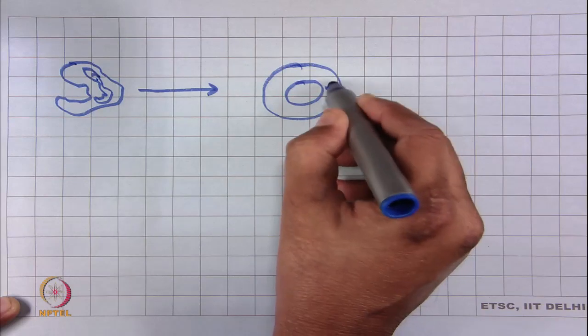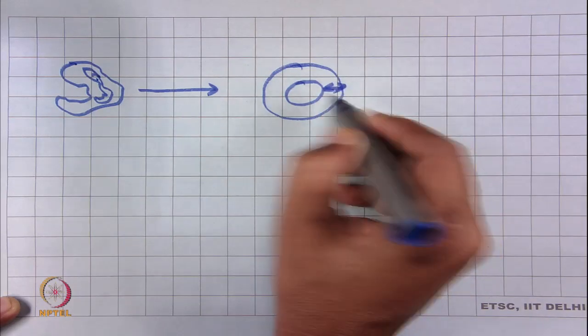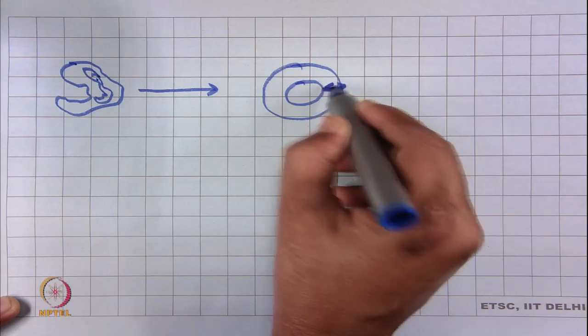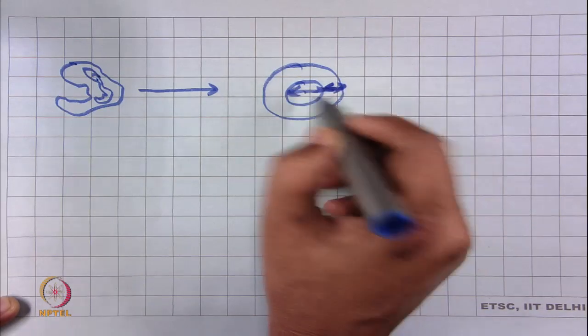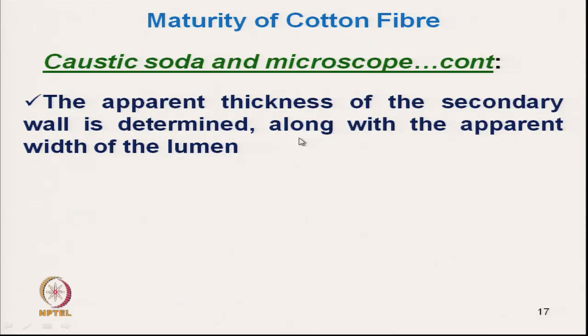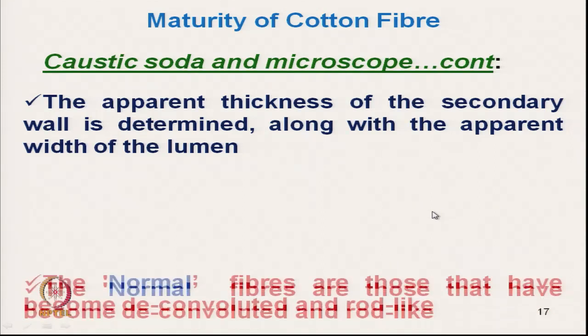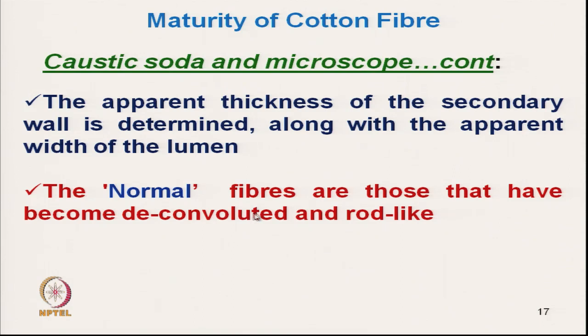Now, this thickness we can measure, this is the thickness of the secondary wall, as compared to the width of the lumen, and the apparent width of the lumen we can measure under the microscope. It will give a clear picture. The normal fibers are those that have become deconvoluted and rod like, that we can see clearly.